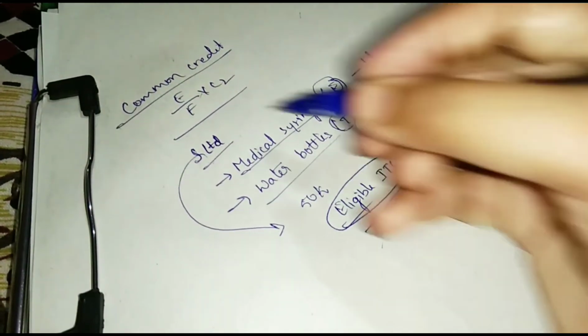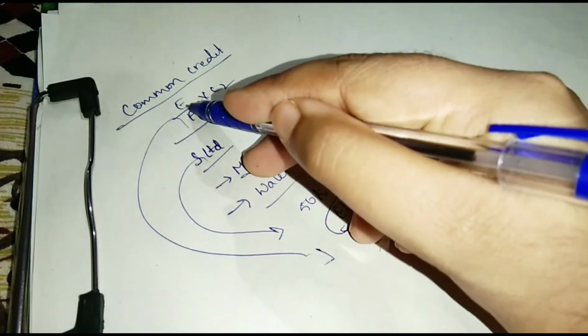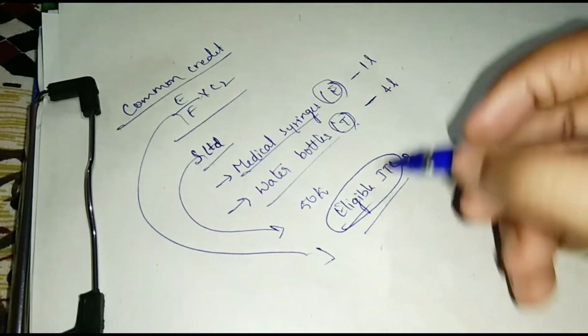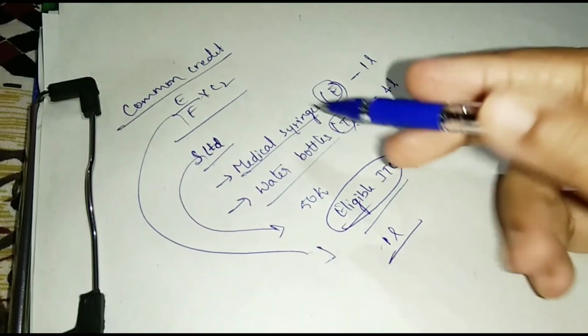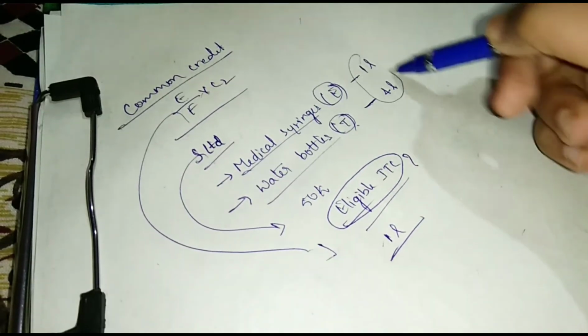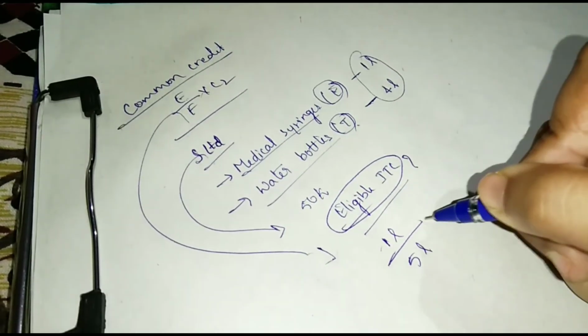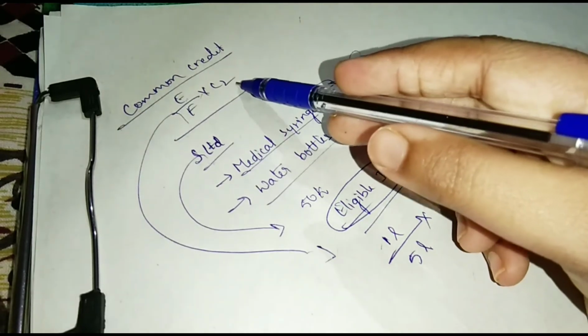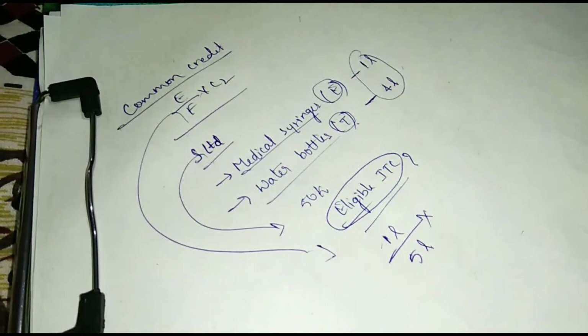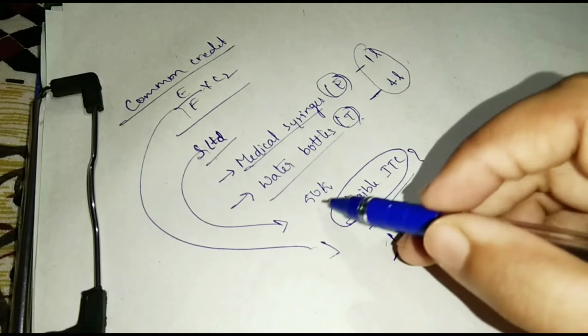Okay. And see, in the formula, E means exempt sales. Exempt sales are 1 lakh. And F means total sales. Total sales means 5 lakhs. And C2 means 50,000.